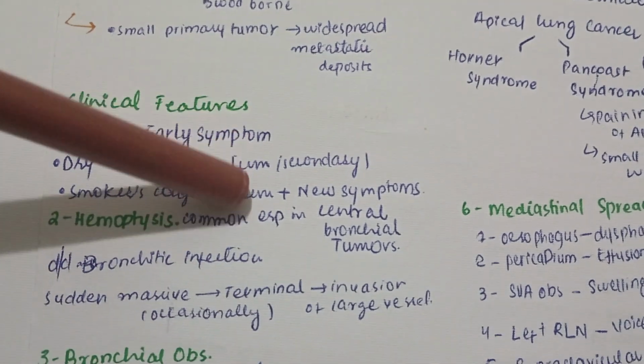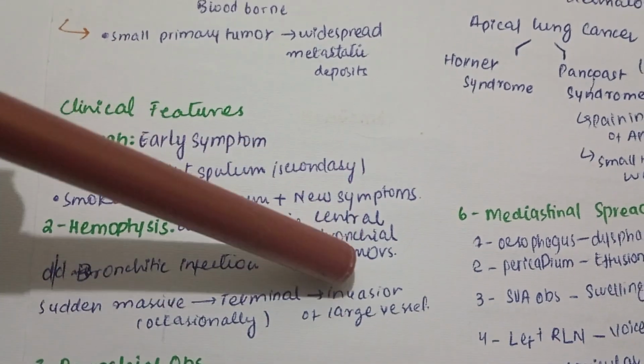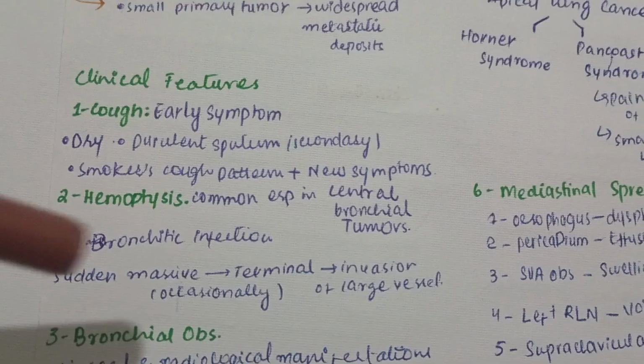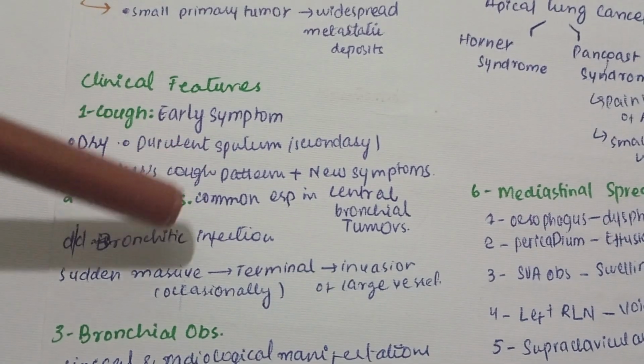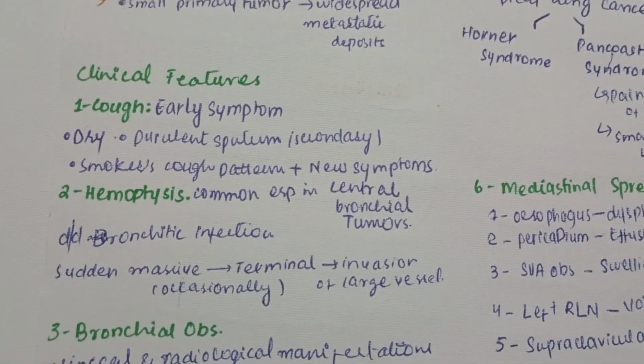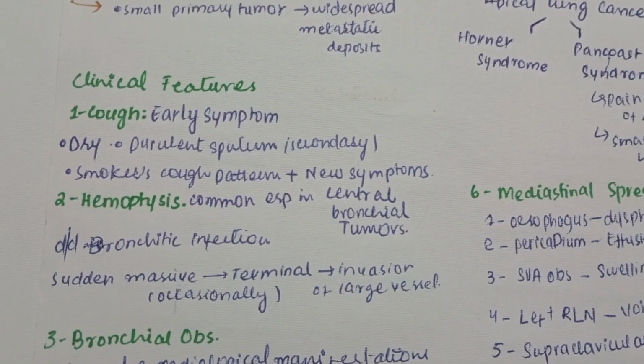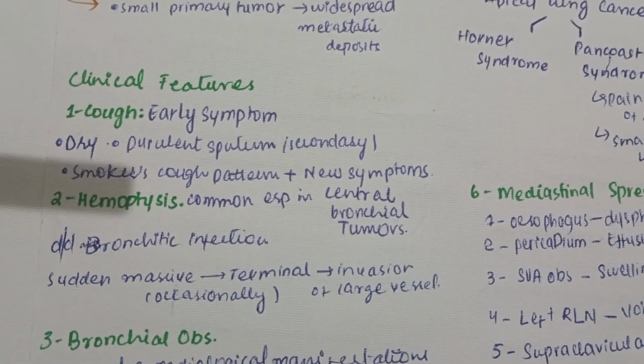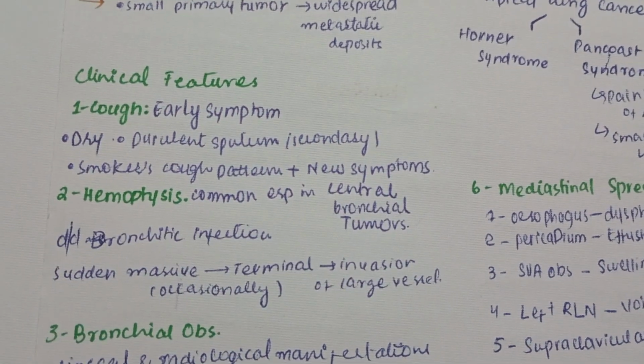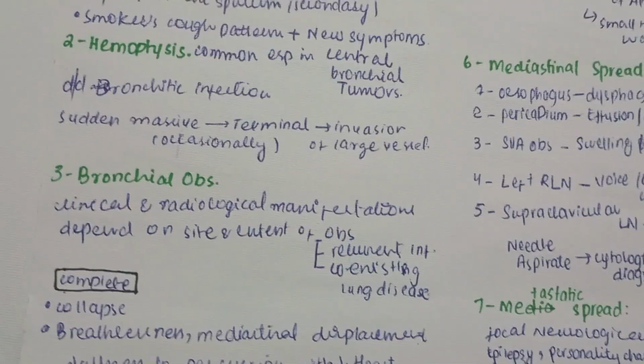Hemoptysis is also common, especially in central bronchial tumors. Differential diagnoses here include bronchitic infection, and sudden massive bleeding can occur occasionally by the invasion of a large vessel, but it is not common. Now, bronchial obstruction.